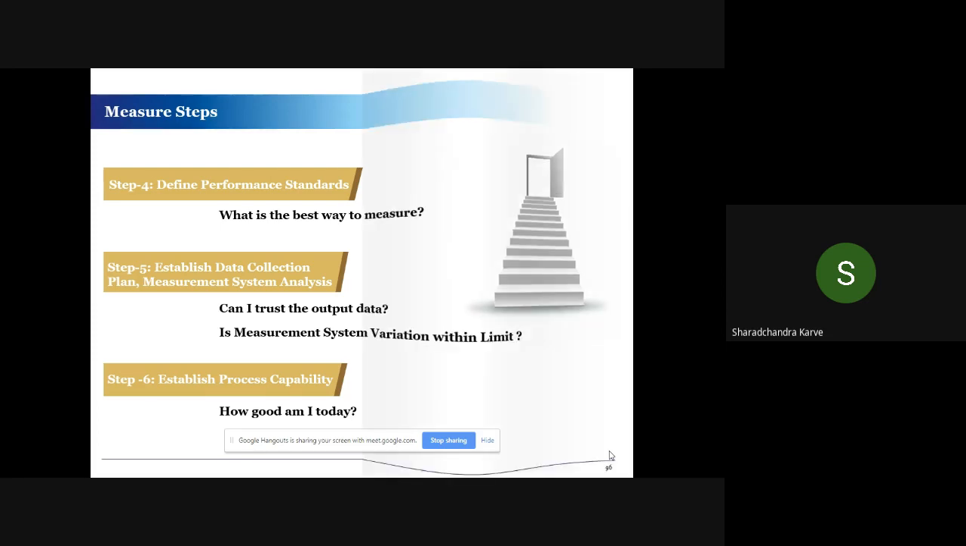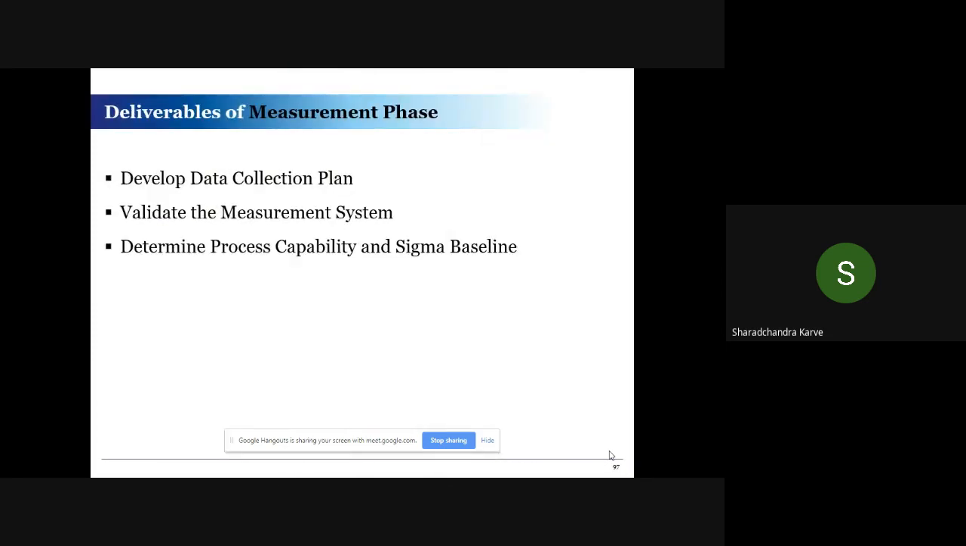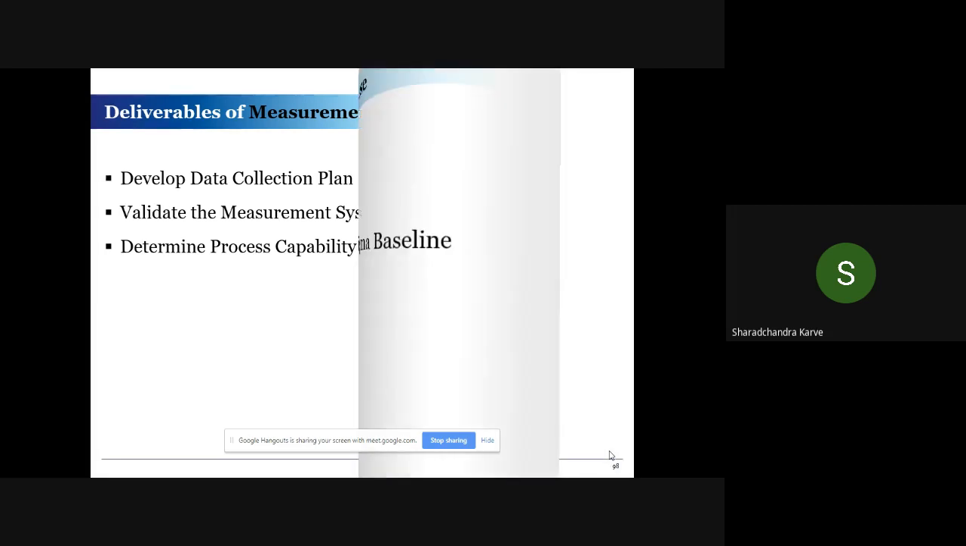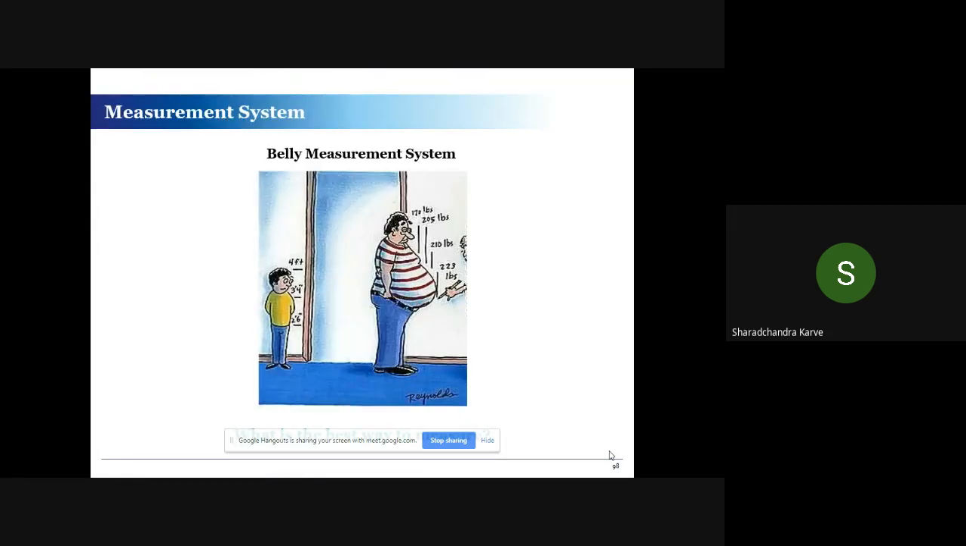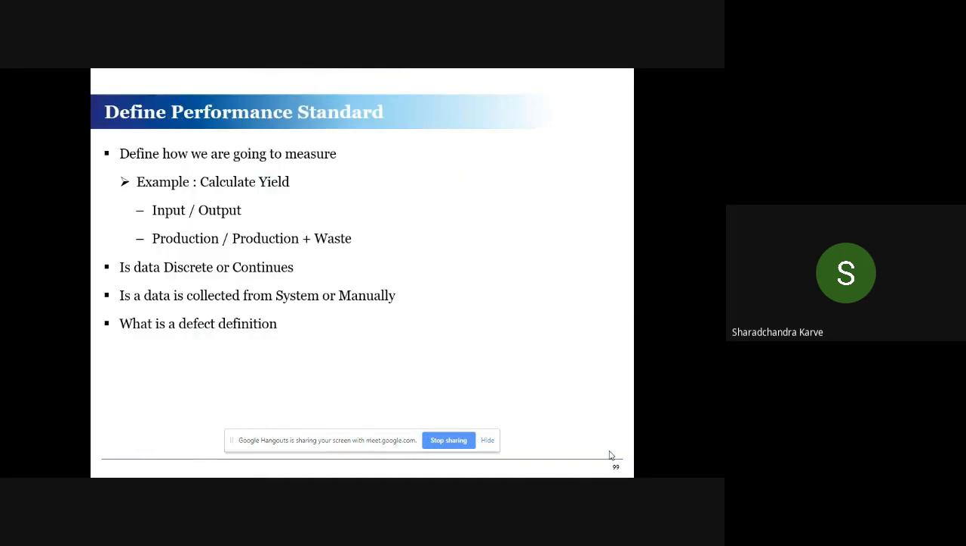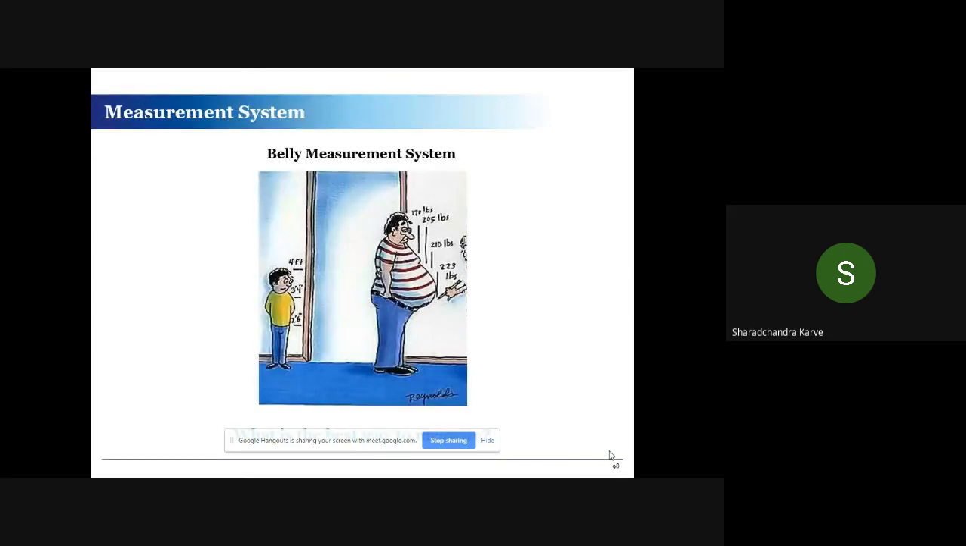So let us start with the fourth step. What are the deliverables of the measure phase? Develop data collection plan, validate measurement system, and determine process capability, in short, Sigma level of a baseline. So what is the best way to measure? The picture in front of you is self-explanatory. We'll have to finalize what is the best way to measure this.